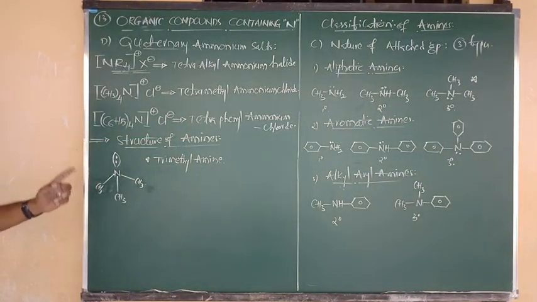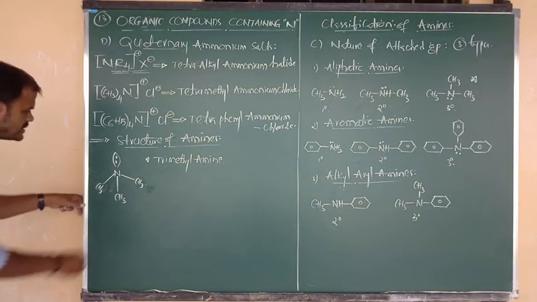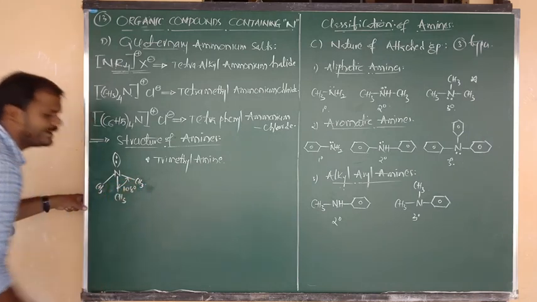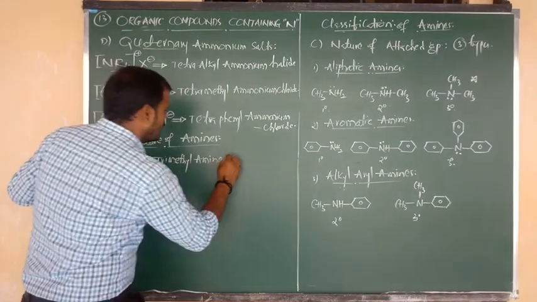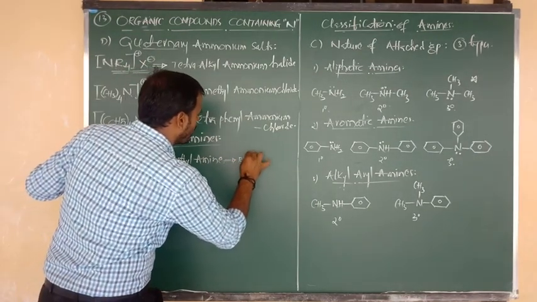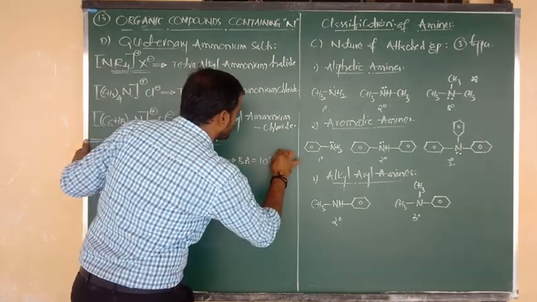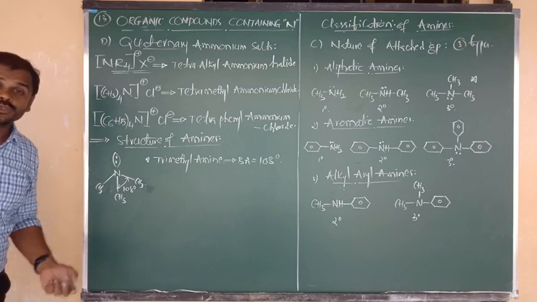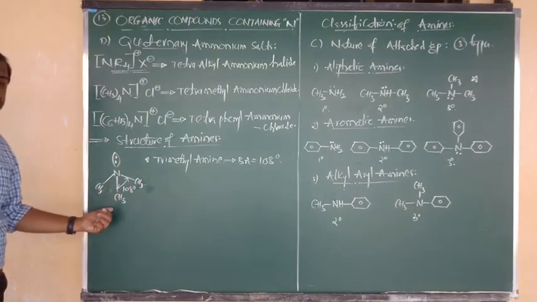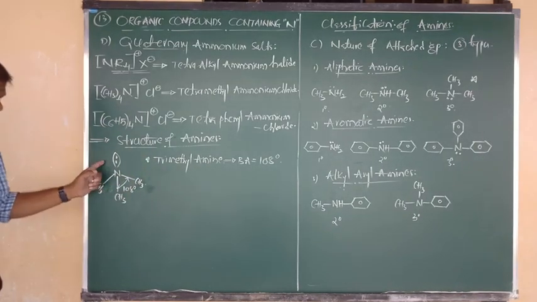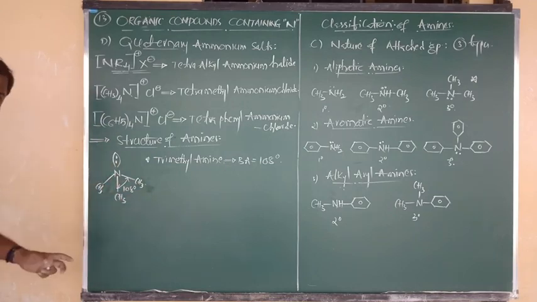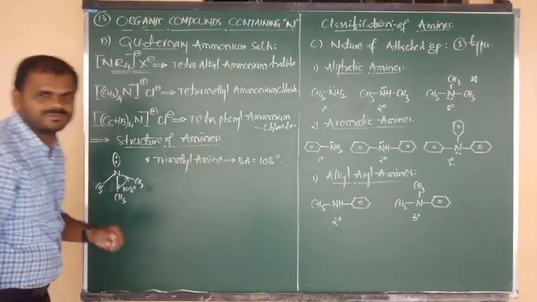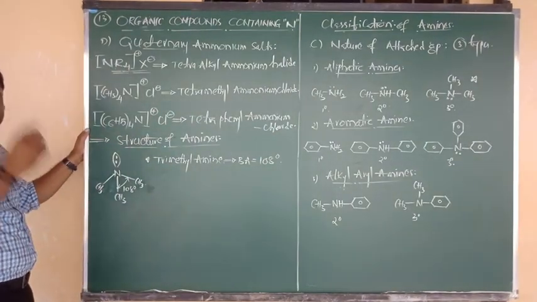In the tertiary amine, the exact bond angle is around 108 degrees. So in trimethyl amine, the bond angle value equals 108 degrees. Nearby it is looking like 107 degrees. What is the shape of ammonia? Pyramidal. It is also the same as ammonia. Nitrogen bonded to H, nitrogen bonded to H, nitrogen bonded to H. But depending upon the size of the alkyl group, 107 becomes 108. And the shape is the same as ammonia.